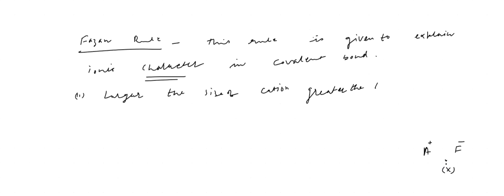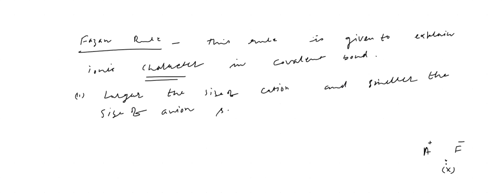Otherwise, you can use the two words: larger the size of cation and smaller the size of anion, more will be the ionic character.